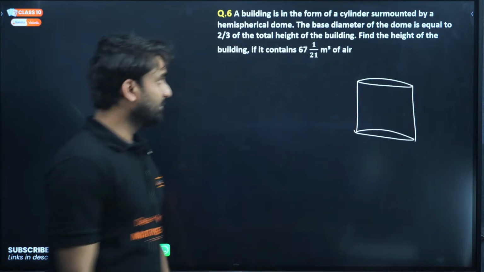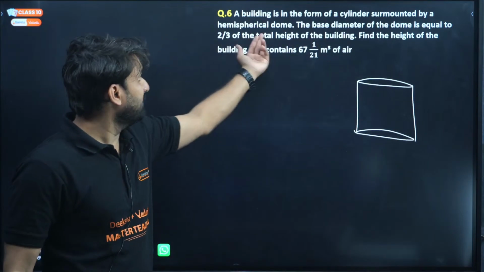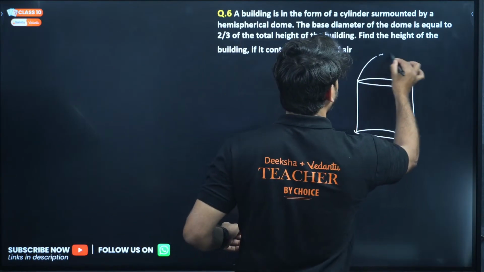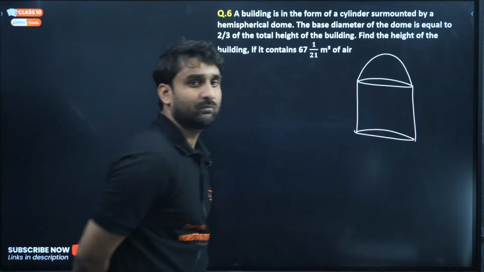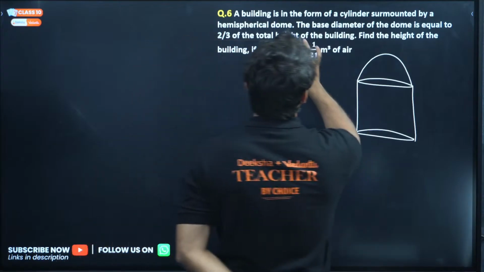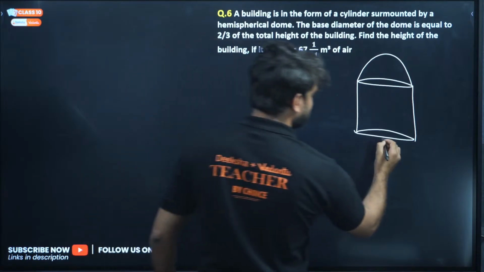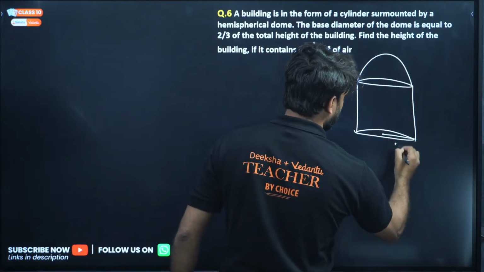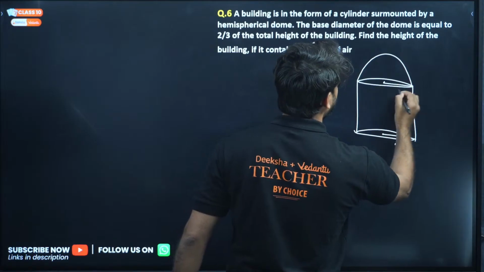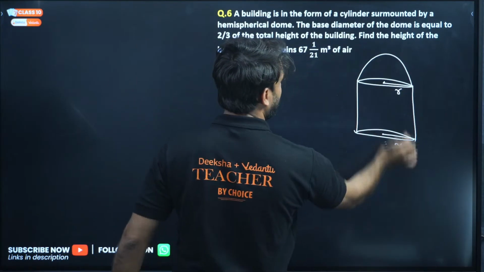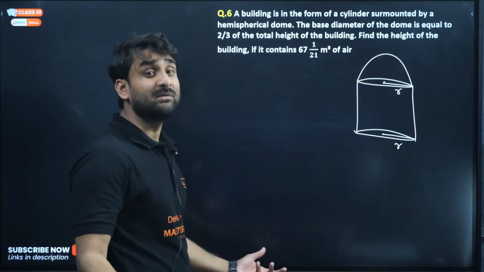Okay, surmounted by a hemispherical dome. Surmounting means we are putting a hemispherical dome here this way. Okay, and the base diameter of the dome is equal to... let's assume the radius is r, so the radius will be here also r. Okay, the radius is r. Radius of cylinder and radius of hemisphere both will remain same.